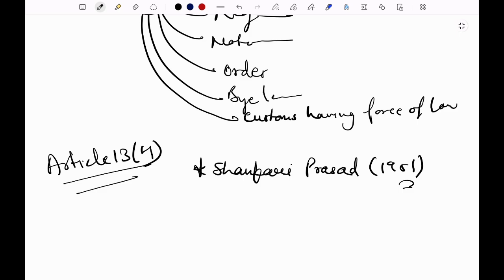That means Parliament can amend fundamental rights. Later, in the Golaknath case in 1967, the court overruled the Shankari Prasad and Sajjan Singh judgments and said that amendments under Article 368 are to be treated as law under Article 13. That means Parliament cannot amend fundamental rights.